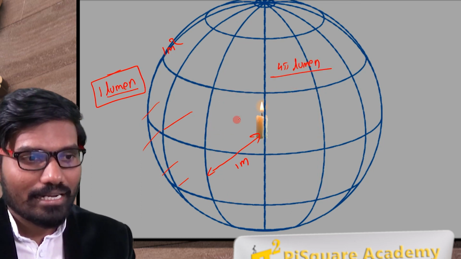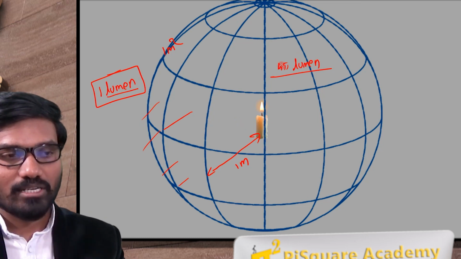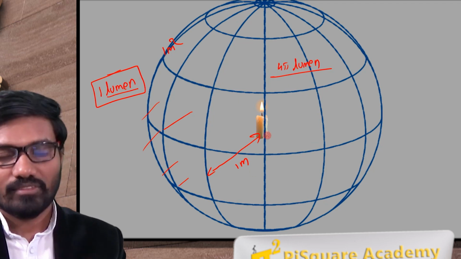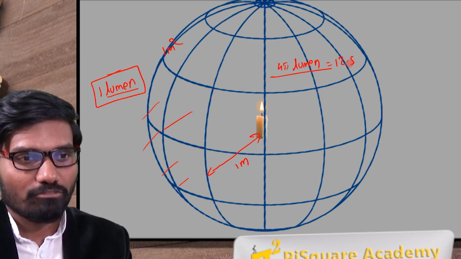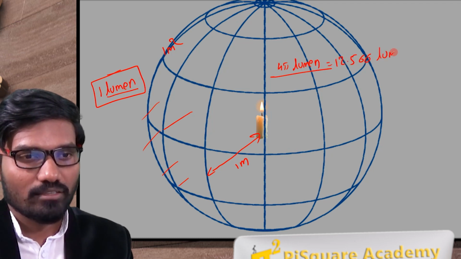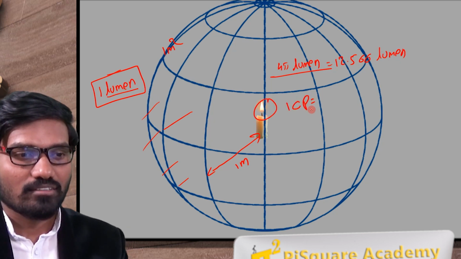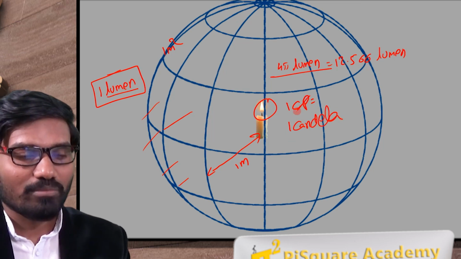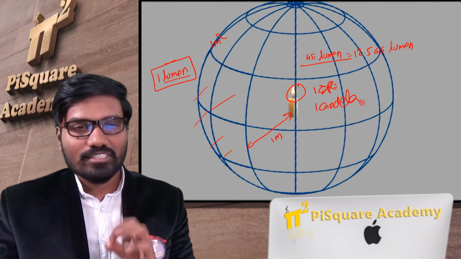So from 1 candle power source, 4 pi lumens light intensity is coming out in all directions. That is 12.566 lumen from 1 candle power source or 1 candela source. Candle power is an old unit, candela is a new unit. I think now you are clear with this.